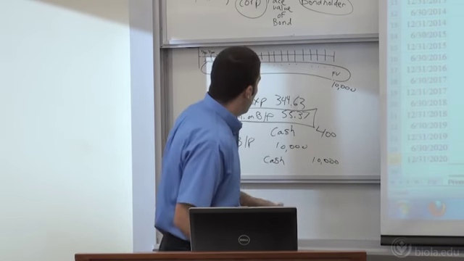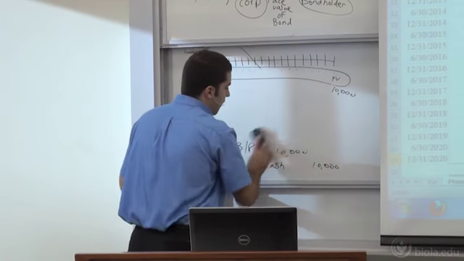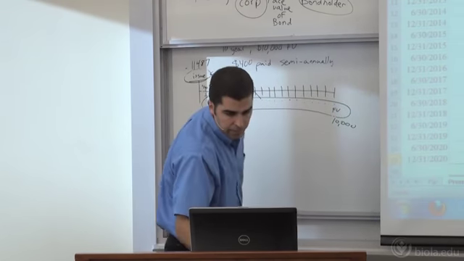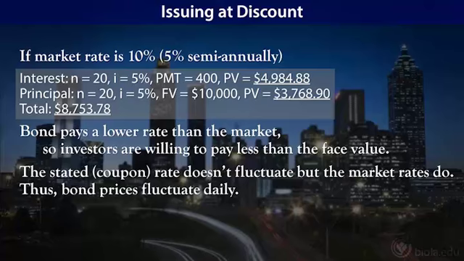Okay? So let's go to the one where we did the discount. If you flip to the very next slide, you have the discount version. And so now the market rate of interest was 10%. We're paying still 8%, so our bond becomes less value. Okay? So if I discounted all my different payments and I discounted them at 5% per 6 months, we calculated this a minute ago, 8,753 is the amount that they are willing to pay for my particular bond.